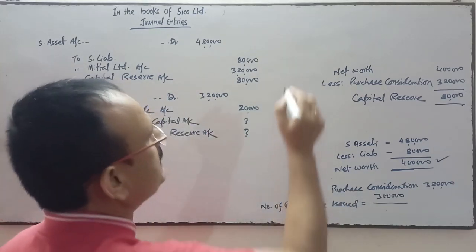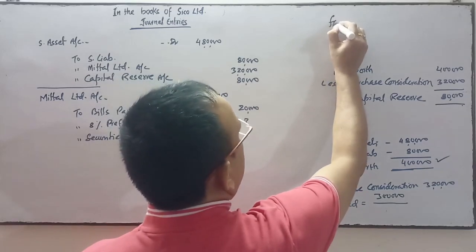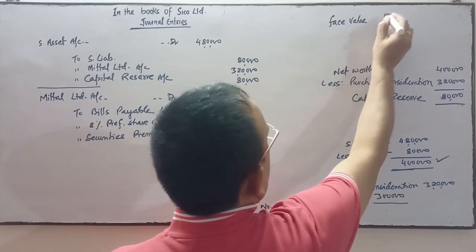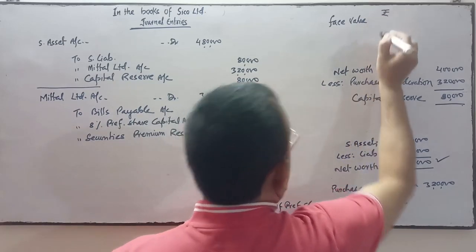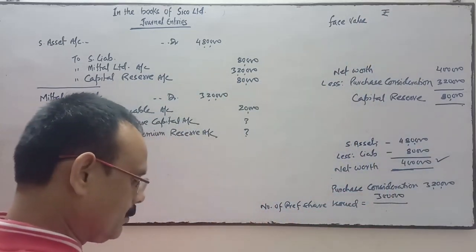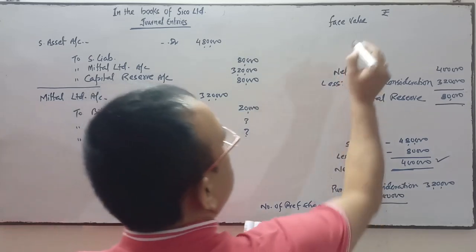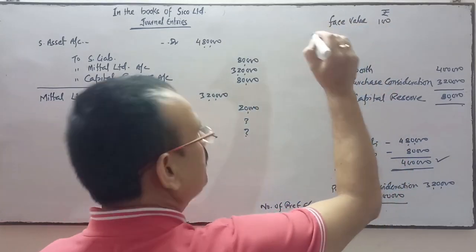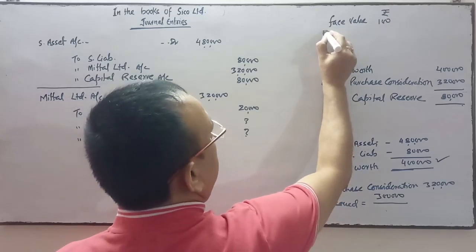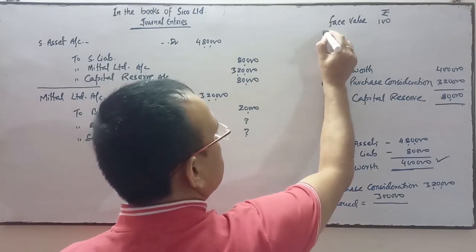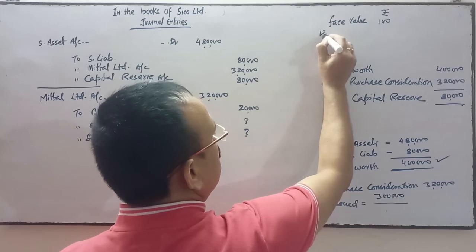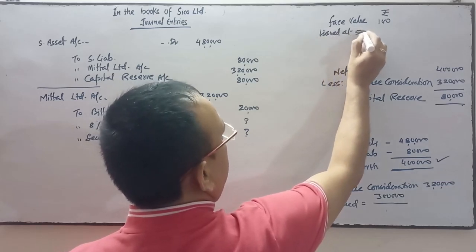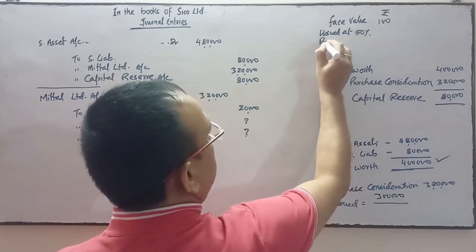And the face value of the preference share is 100 rupees, and it is issued at a premium of 50%.